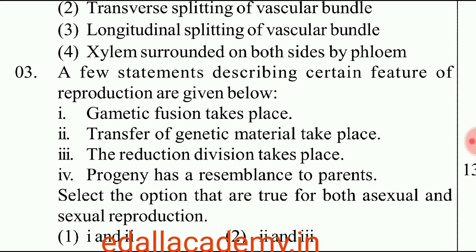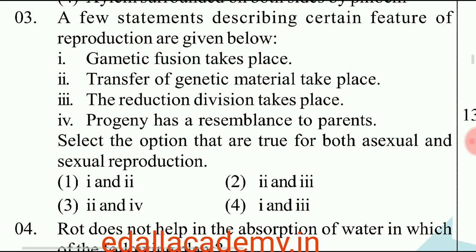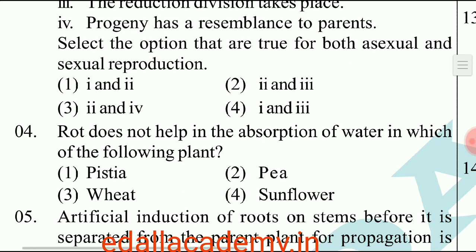Question number 3. A few statements describing certain features of reproduction are given below. There are 4 statements given, the features of reproduction. From that 4 statements, select the option that are true for both asexual and sexual reproduction. The statements which are true for both asexual and sexual reproduction is statement 2 and 4. So the option 3 is the correct answer for this question.